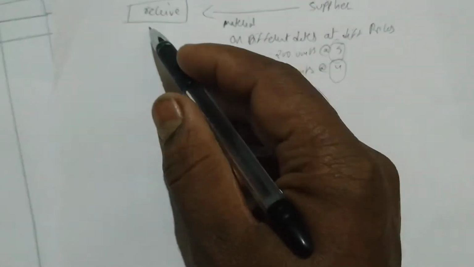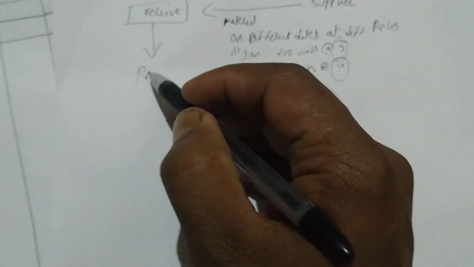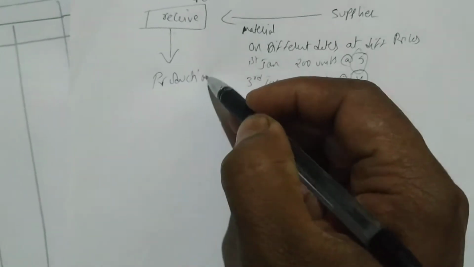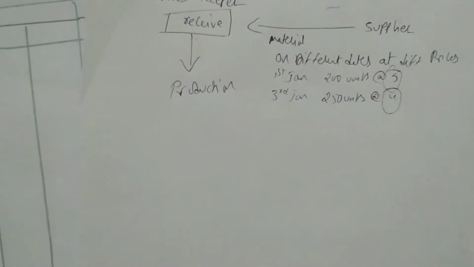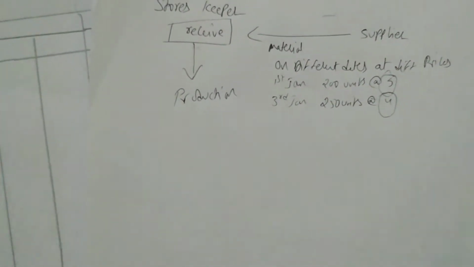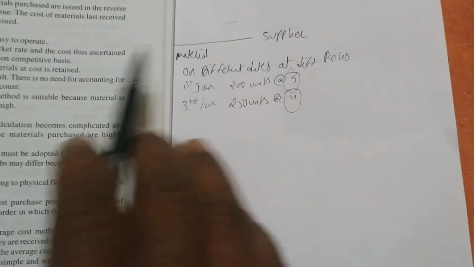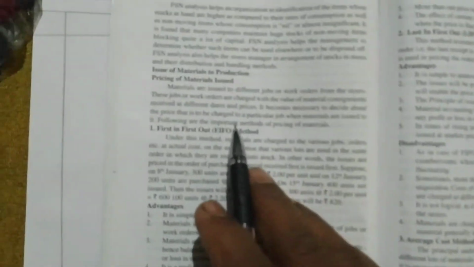So the storekeeper will give material to the production. His job is to give the material to the production department, but how? How to give? That we are studying. What material will go first? Which material has to be given first? What price to be charged? That we are studying here. That is called pricing of materials issued.